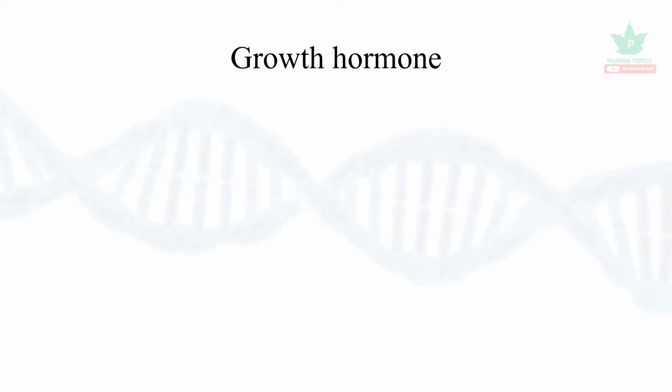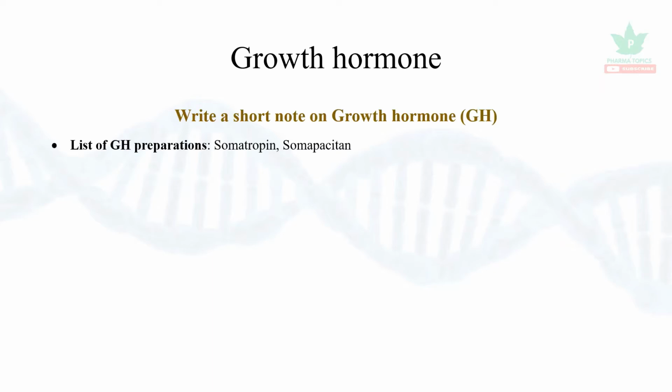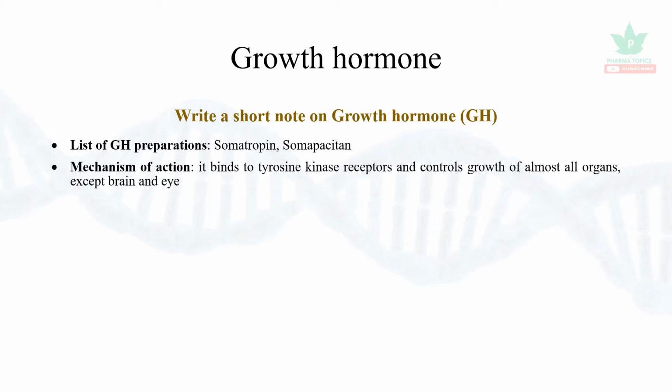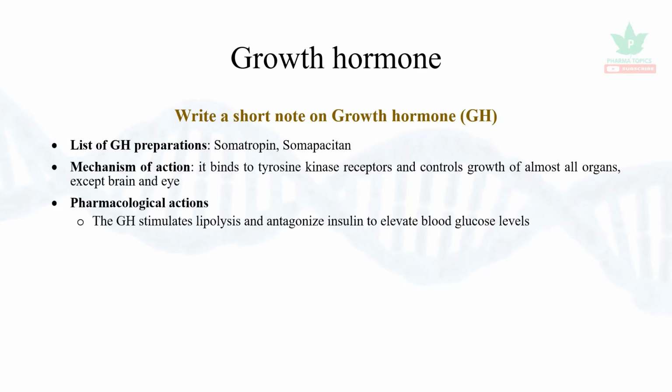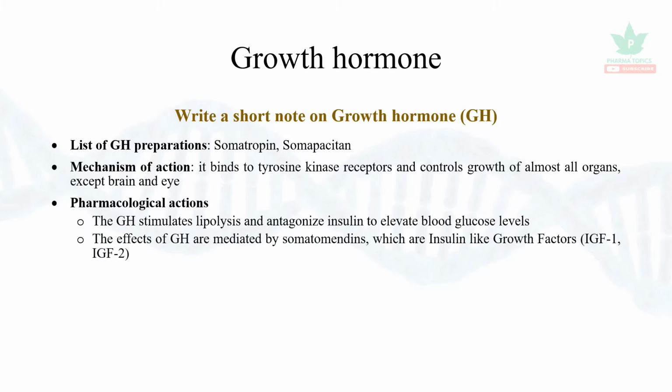Let us see the growth hormone first. A short note on growth hormone. The growth hormone preparations are somatropin and somapacitan. The mechanism: it binds to tyrosine kinase receptors and controls the growth of almost all the organs except brain and eye. Pharmacological actions: the growth hormone stimulates lipolysis and antagonizes insulin to elevate blood glucose.